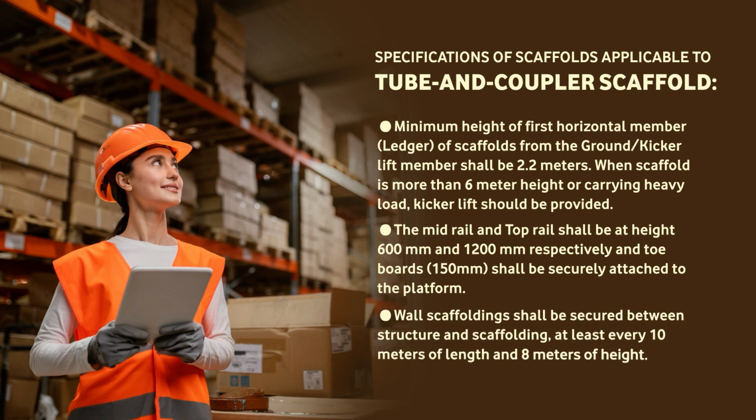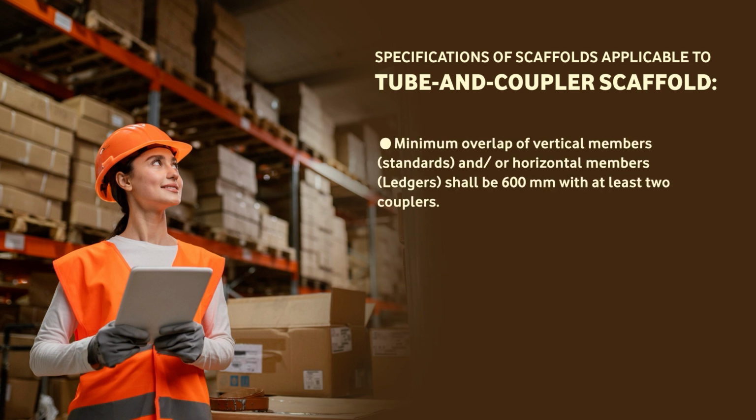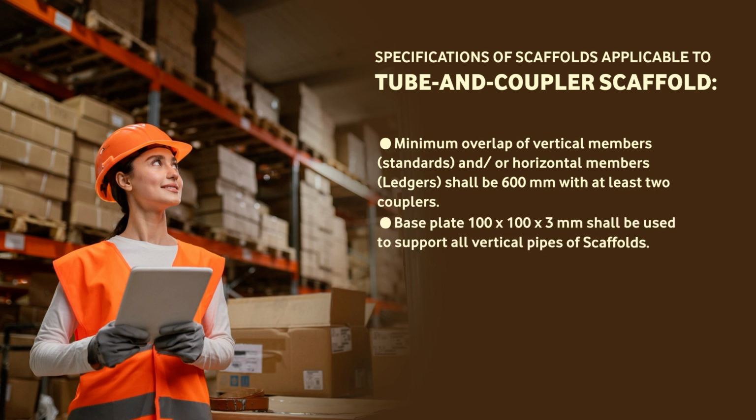Wall scaffolding shall be secured between structure and scaffolding at least every 10 meters of length and 8 meters of height. Minimum overlap of vertical members, standards and horizontal members shall be 600 mm with at least 2 couplers. Base plates of 100 by 100 by 3 mm shall be used to support all vertical pipes of scaffolds.